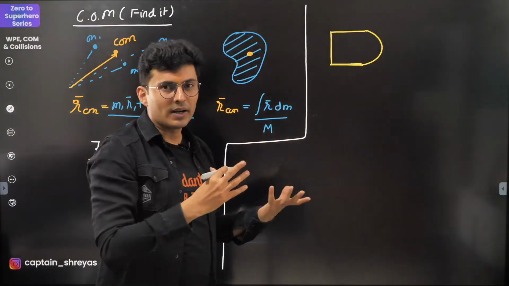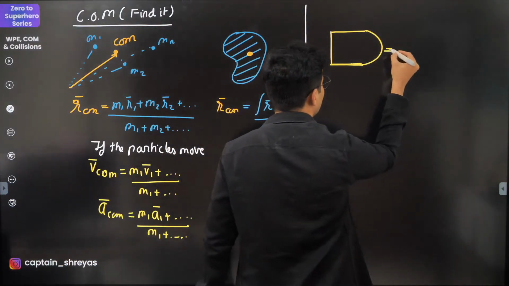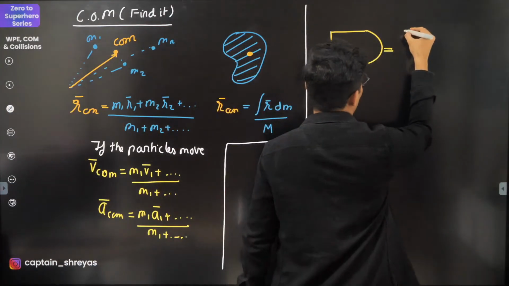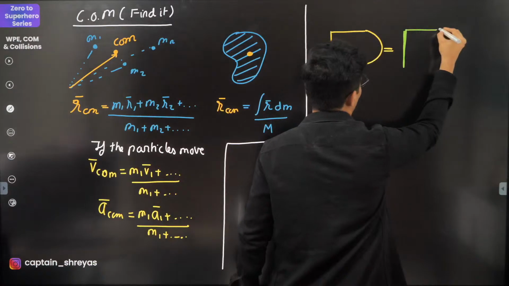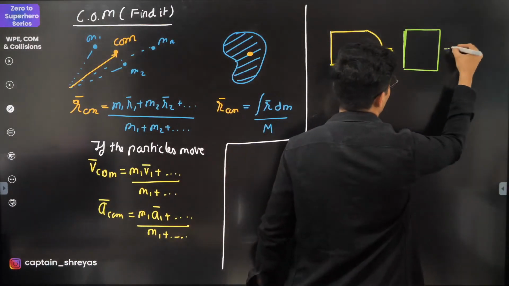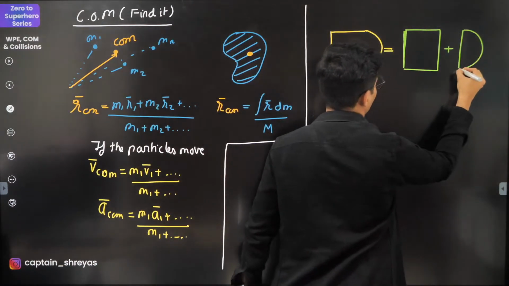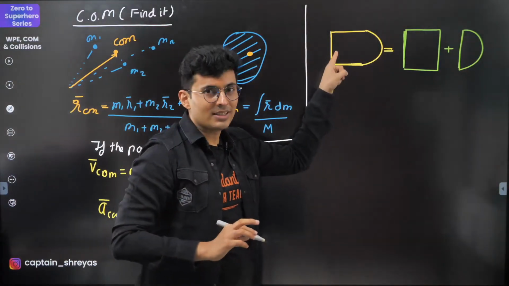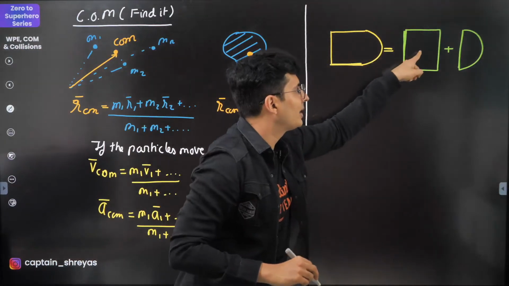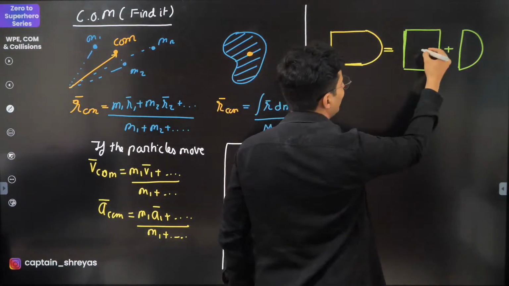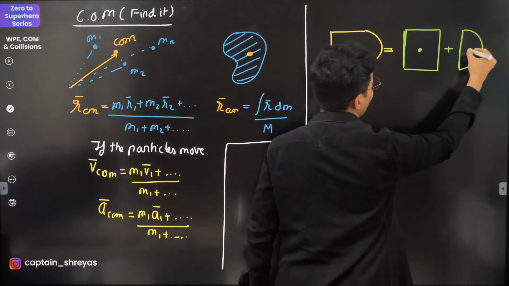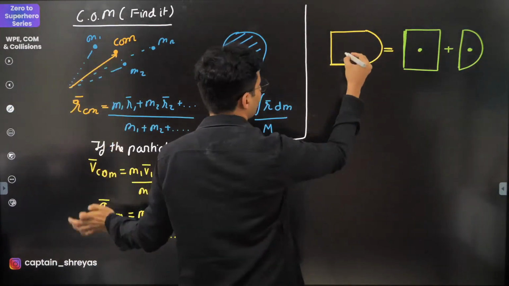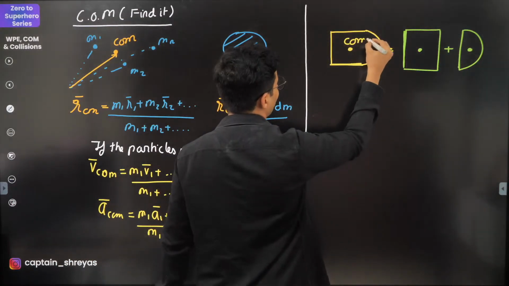So that is basically called addition. So this is the same as a square plus a semicircle. That's it. That's all. So to find the center of mass of this thing, you need to know the center of mass of this guy and that guy. Let's say I know the center of mass of this guy is here, the center of mass of this guy is somewhere here. Then all you need to do is find the center of mass of this collective body.